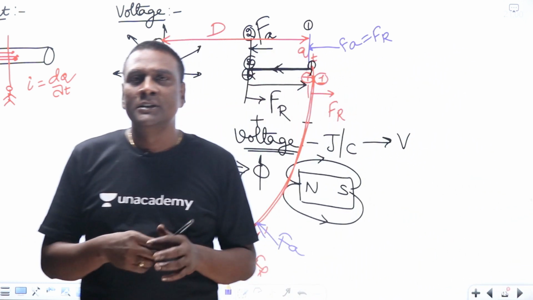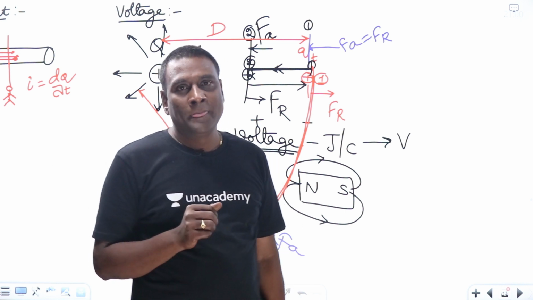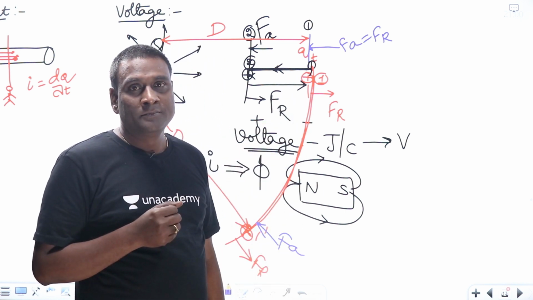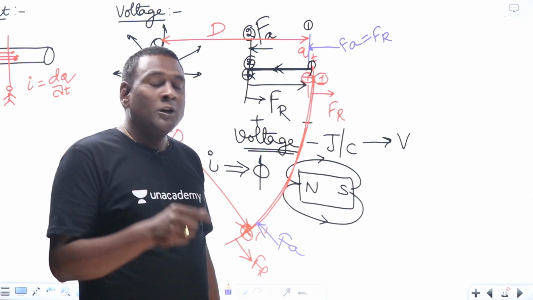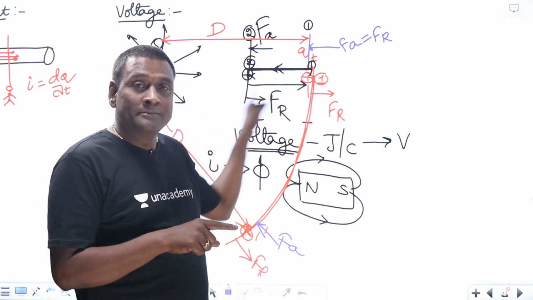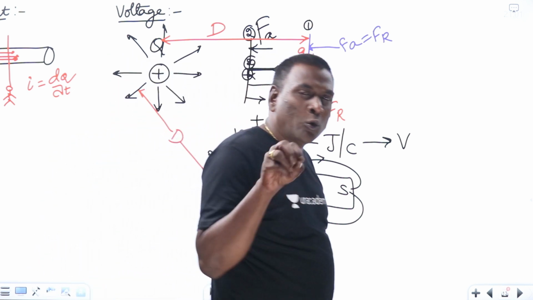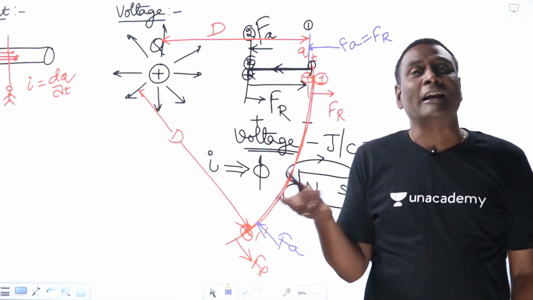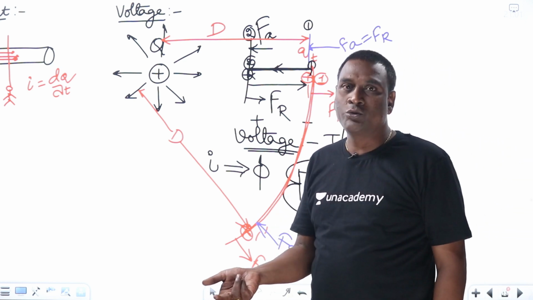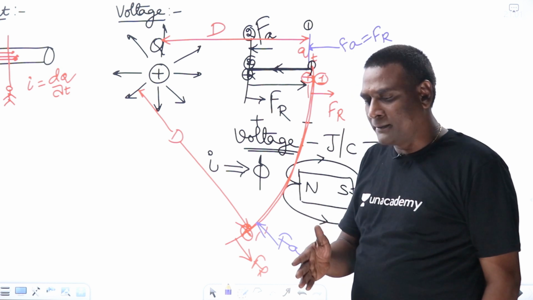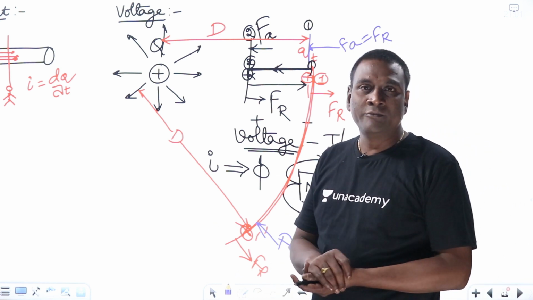Now let us split this. In order to transform energy, electric field and magnetic field should coexist. Or in order to transform energy, both voltage and current should coexist. Or in order to transform energy, both divergent field and curly field should exist. Then only we will have a transformation of kind of energy, from where Maxwell's equations will start.